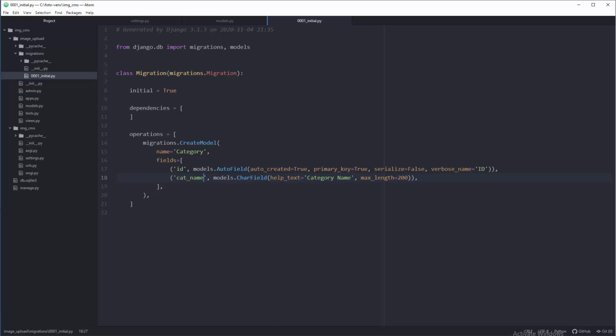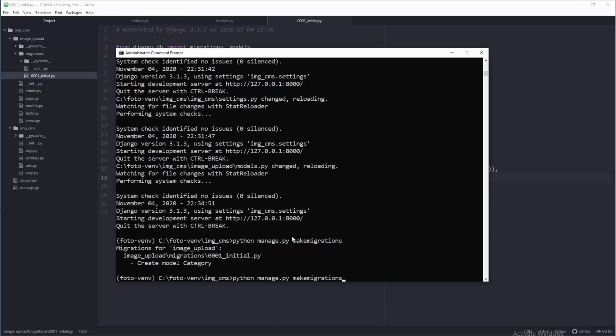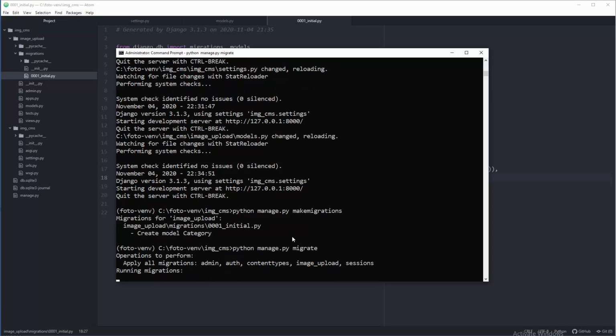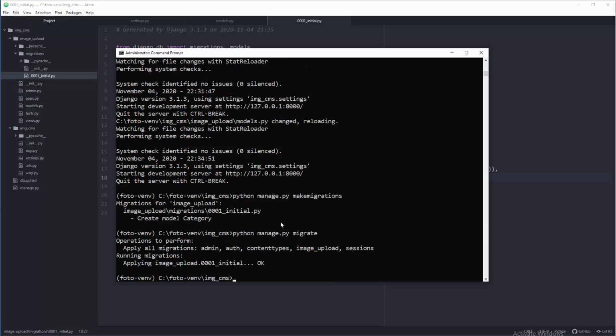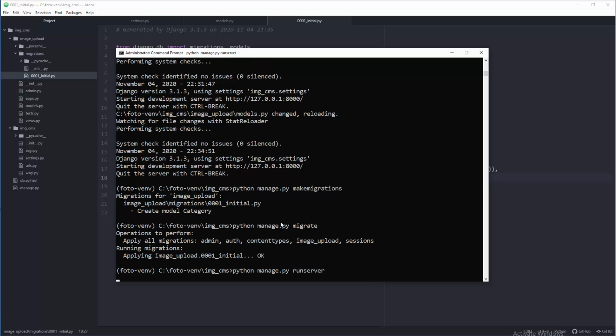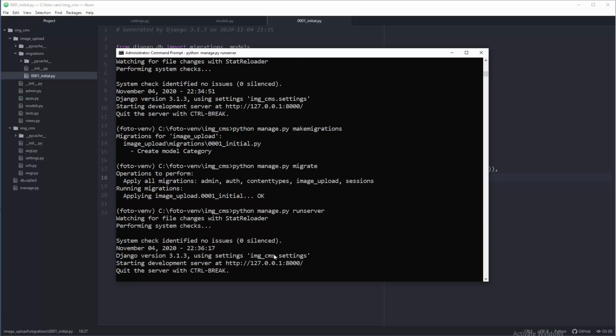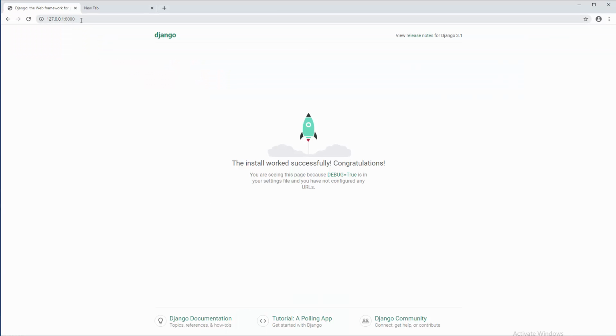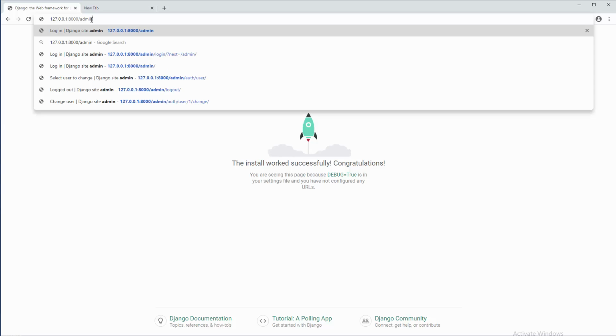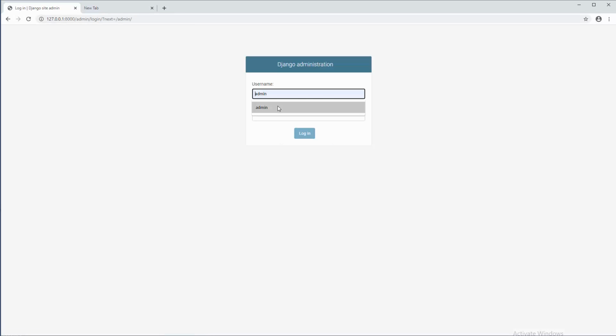Right, is that enough? No, because we need to migrate actually to see that thing in Django administration. Migrate. Okay, that's fine. And now we need to run our server, and we're gonna check what's happening in Django administration. So let's do that. /admin and login.